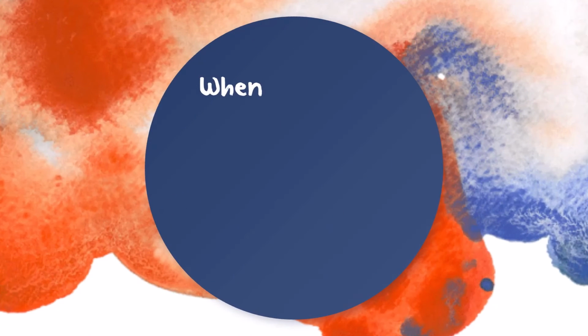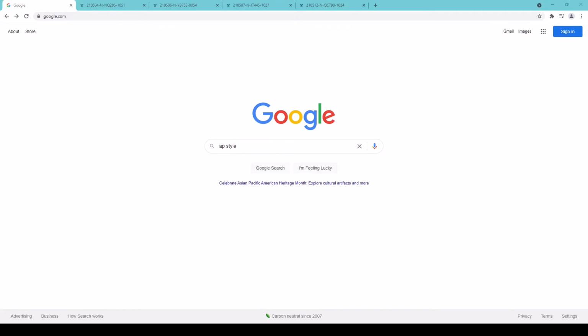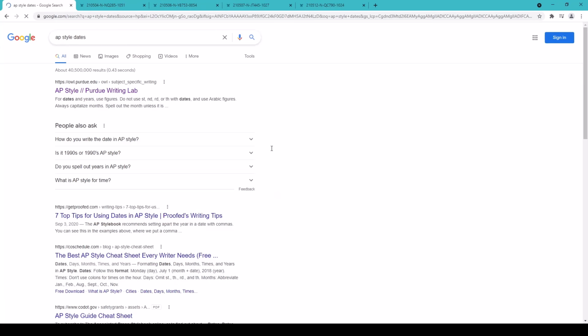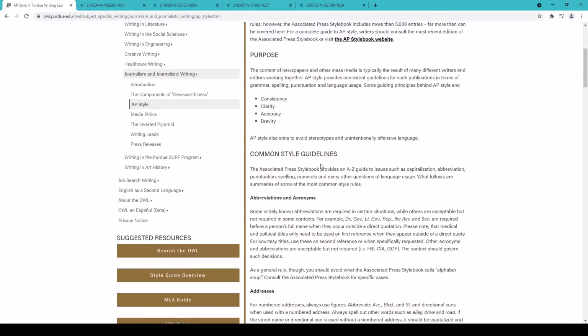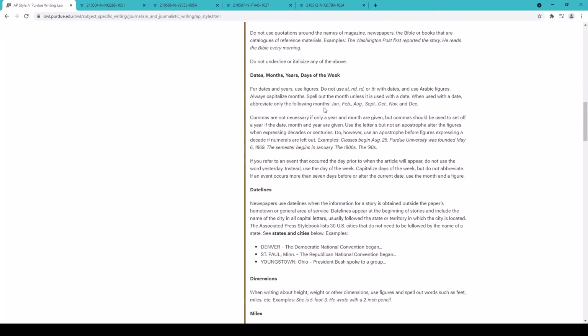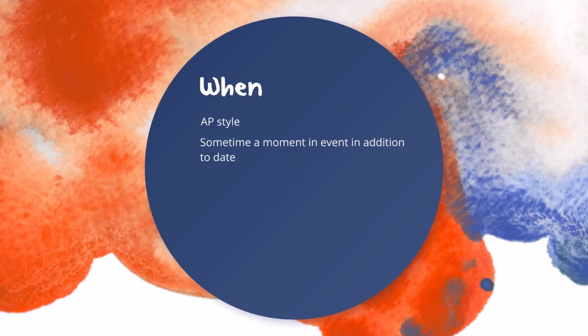When is the simplest of the 5 Ws. It is the date written in AP style. To find AP style dates, run a search for AP style dates, then click on the first AP style guide. There, you will scroll down to dates where you will find which months are abbreviated and how the day is written. Sometimes for when, a moment in an event can also be added as a description in addition to the date.